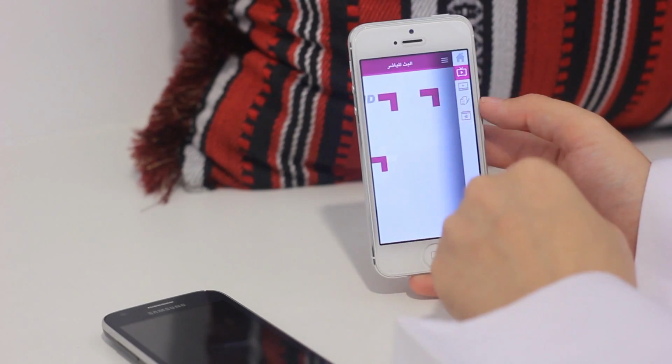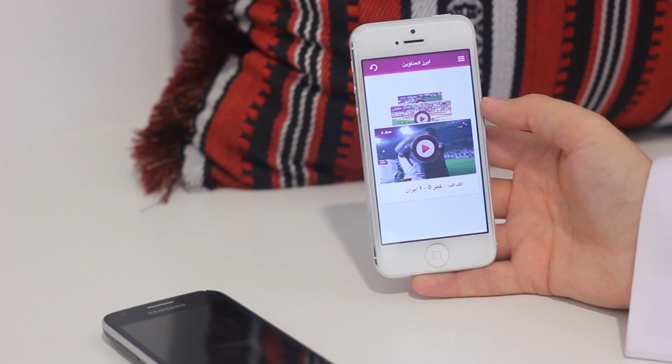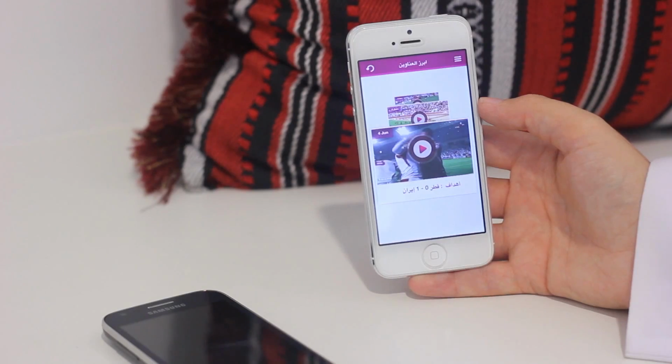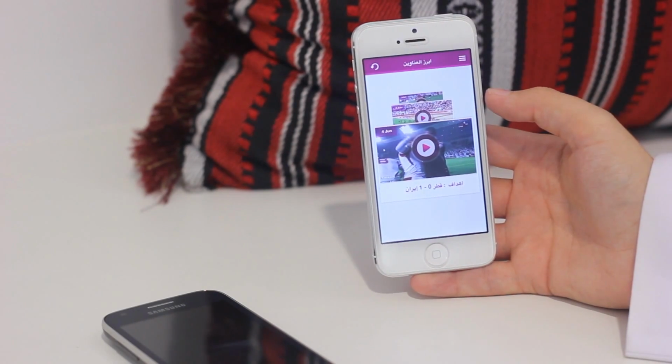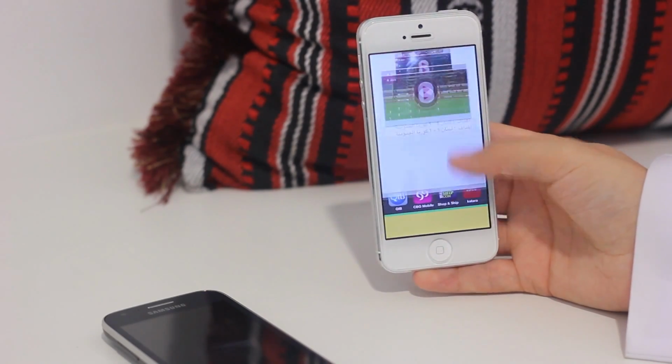Now, the only thing that I would like to mention for you application users is sadly this is only in Arabic and it's not in English and in Arabic. But you can use the icons to navigate through it, and it'll be great for you to just take a look at the live feed for LCOS channel.